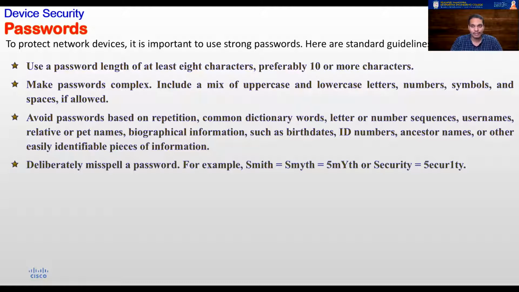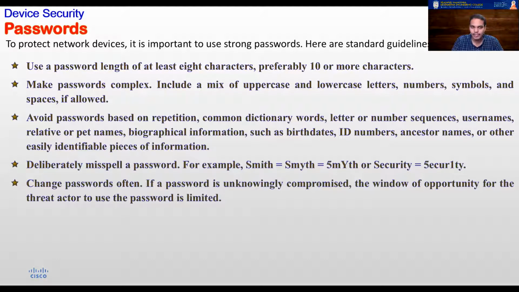One simple logical shortcut is that you can misspell a password, because it will be very difficult for an attacker to guess. You can write Smith as SMYTH, or S can be replaced with 5MYTH, with Y capital. Security can be written like that. So it becomes really difficult for the attacker to guess what the password is. You can deliberately misspell it and keep on changing your passwords.